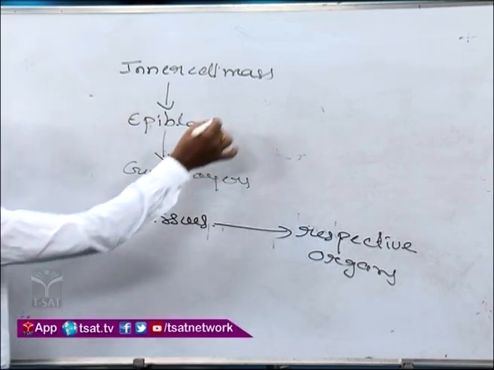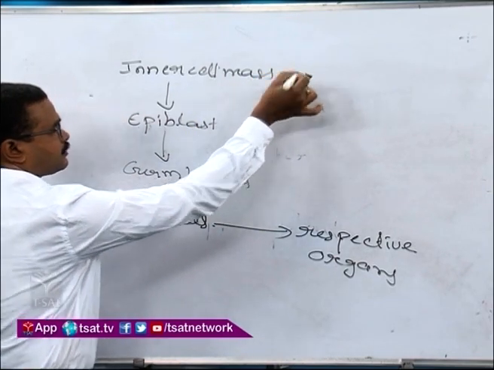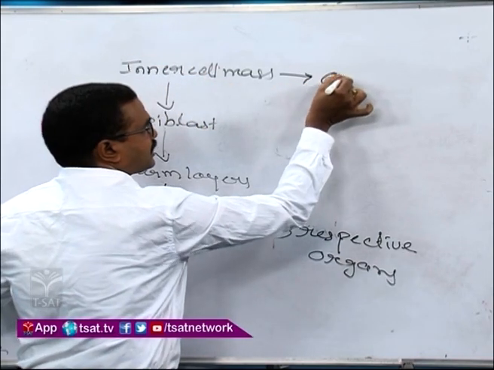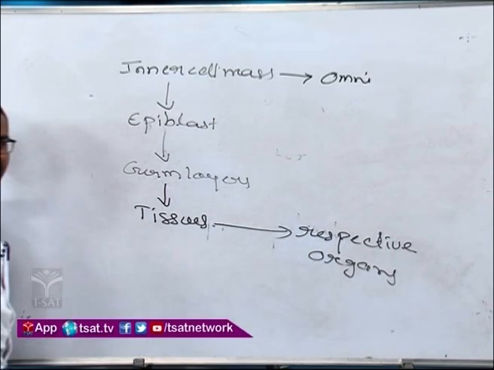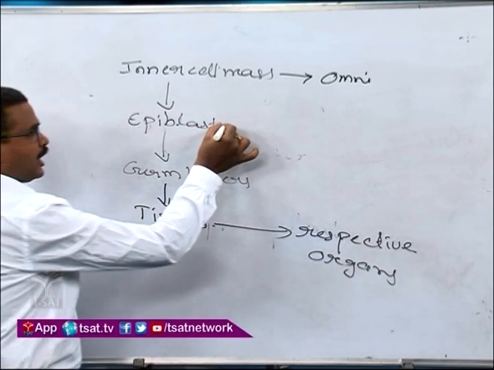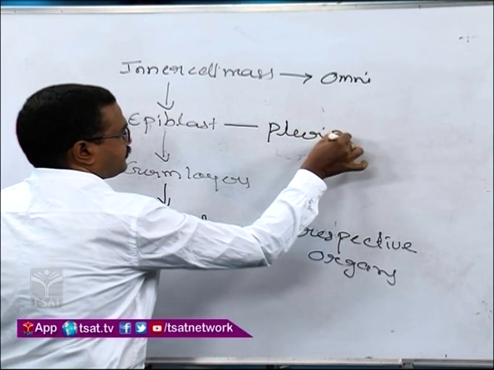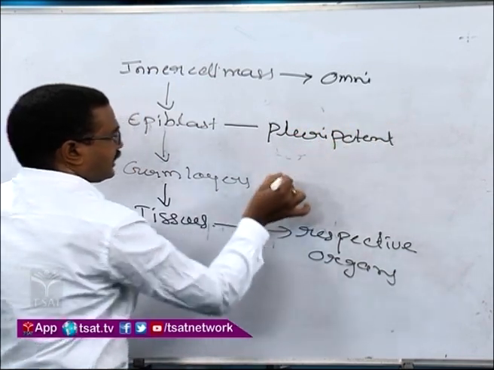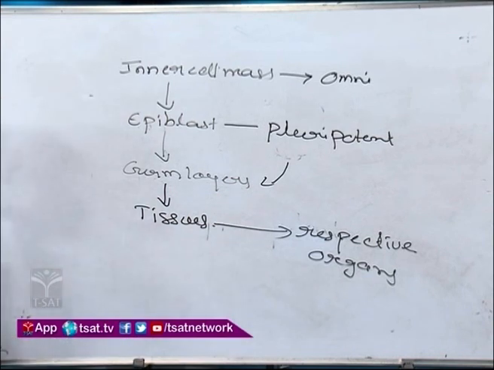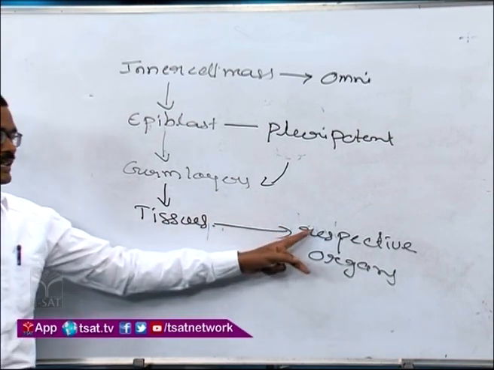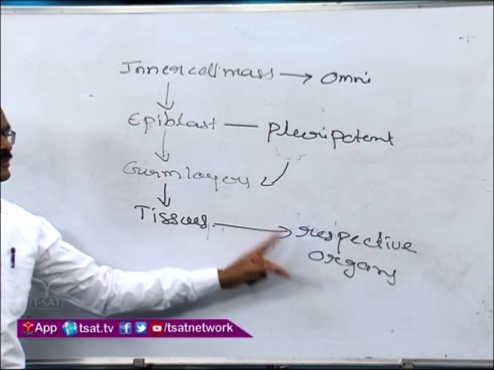So the inner cell mass present in the morula and blastula is called omnipotent stem cells, and epiblast cells are pluripotent stem cells. They can give germ layers, germ layers can produce tissues, and tissues can produce respective organs. So stem cells are there.